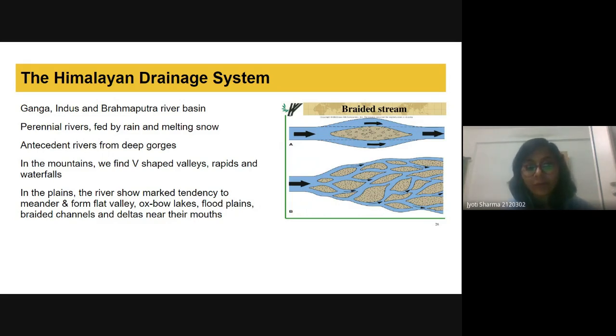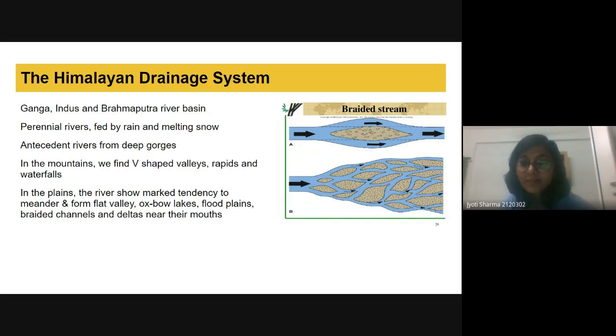Antecedent rivers form deep gorges. Just like the Brahmaputra, if it is an antecedent river, it will create a deep gorge. In the mountains, we will find V-shaped valleys because the water flowing through the mountains creates erosional landforms. There can be rapids or waterfalls as well. But in the plains, the river shows a marked tendency to meander, forming flat valleys, oxbow lakes, floodplains, braided channels, and deltas near their mouth.